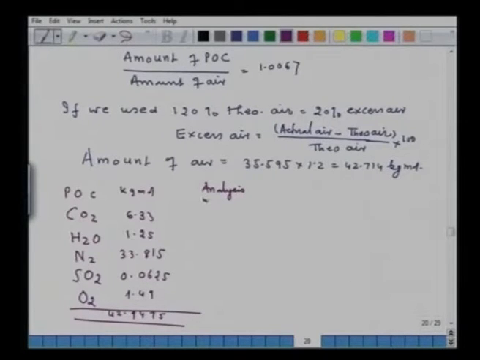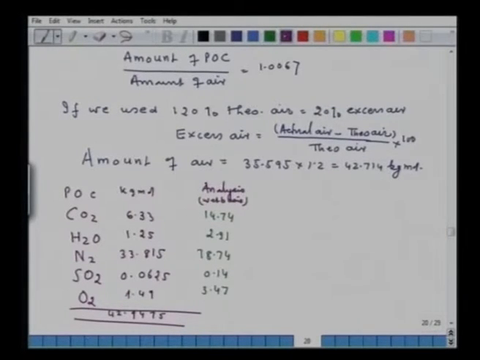Now, I can determine the analysis again, of course, on volume percent basis. So, here it will be 14.74, 2.91, 78.74, 0.14 and 3.47.